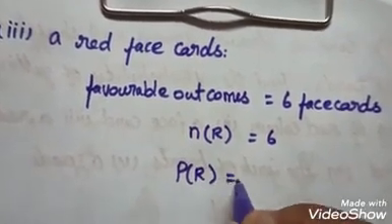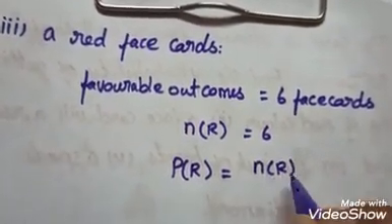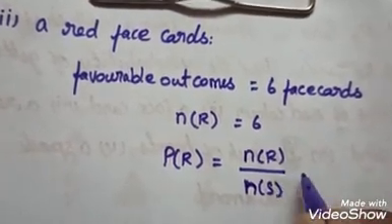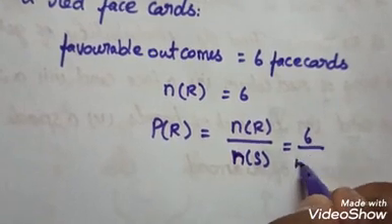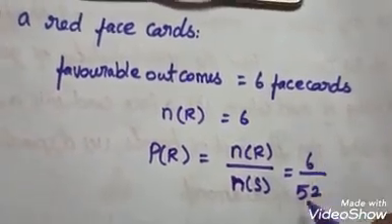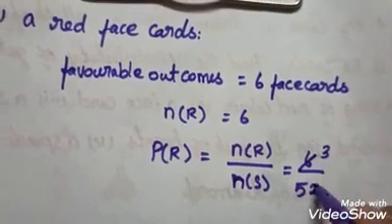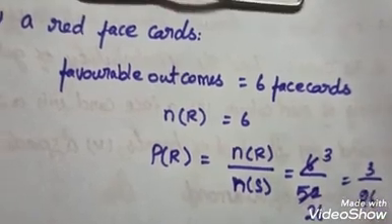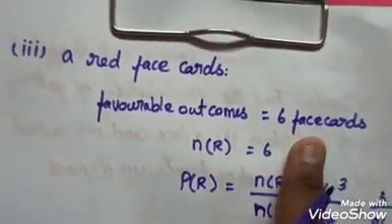Probability of a red face card is equal to the number of favorable outcomes divided by the total number of outcomes, which is equal to 6 divided by 52. I'll divide by the 2 table. 3 2s are 6, and then 26, which is equal to 3 divided by 26, because there are 6 face cards in red.